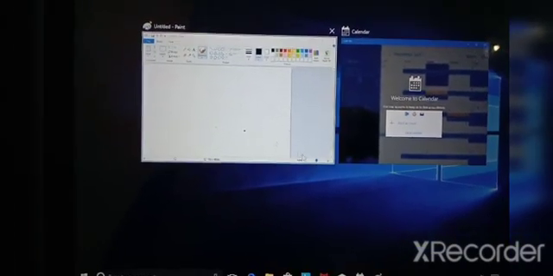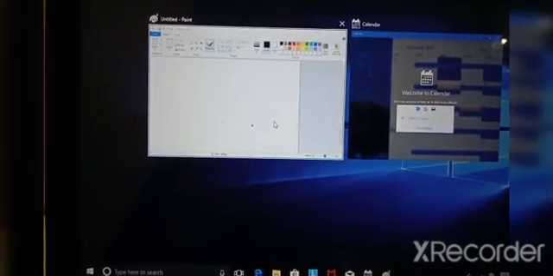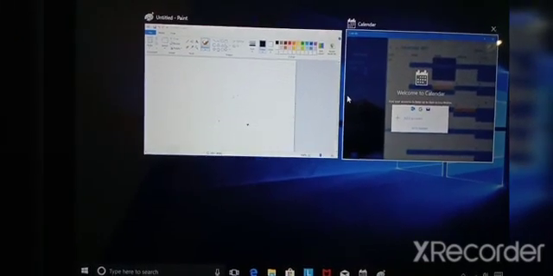And on the taskbar there is one more thing, the task view. This is the task view button on the taskbar. You can see which applications are open, the two thumbnails of your programs, paint and calculator.